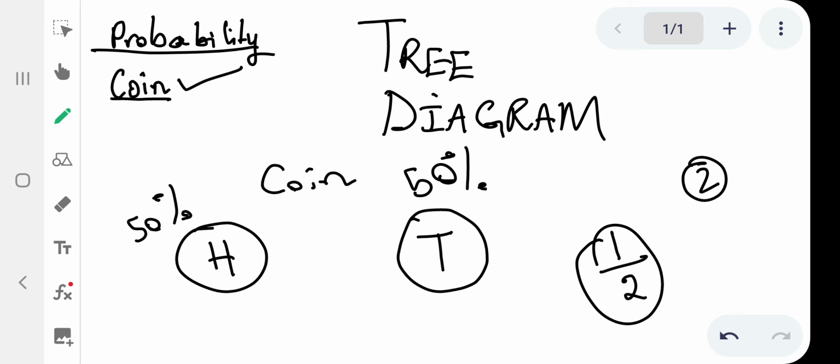of ukuthi now flipper kokuqala uthole head and now flipper kwesi-2 uphinde uthole head? So what are the chances? Because ungaflipper kokuqala uthole head, but naso flipper kwesi-2 it's not 100% ensured ukuthi uzothola i-head, right? Ungaphinde uthole yini i-tail. So sifuna ukucheck ukuthi what are the chances of you getting head and head, or what are the chances of you getting head and then kwesi-2 uthole tail. So kanjalo kanjalo, right?